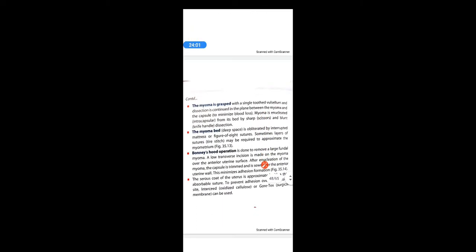Incision is deepened through the myometrium and the pseudocapsule till the myoma is reached. So the same incision you have to deepen, pass into the myometrium, and then through the pseudocapsule till the myoma is reached. You have to enucleate the pseudocapsule until the actual fibroid is reached. After reaching the myoma or the fibroid, you have to grasp the fibroid with a single tooth volsellum,